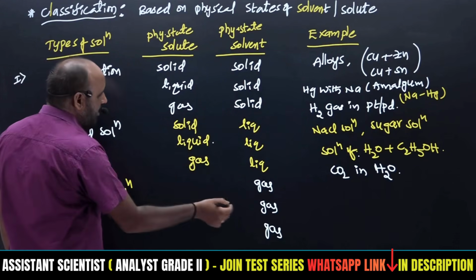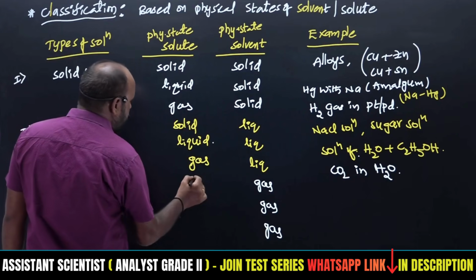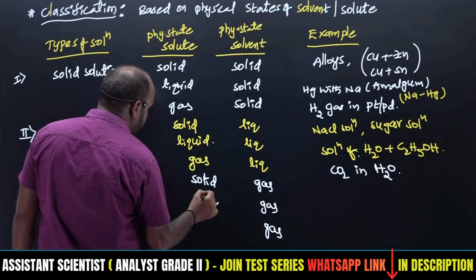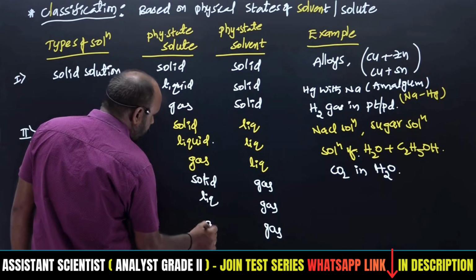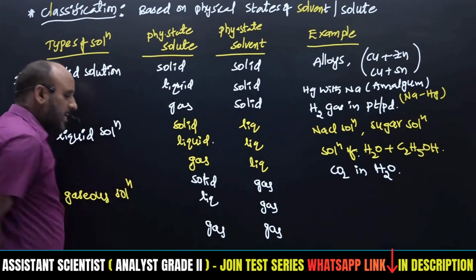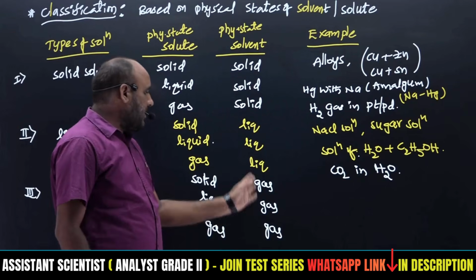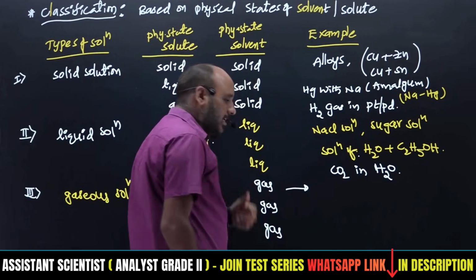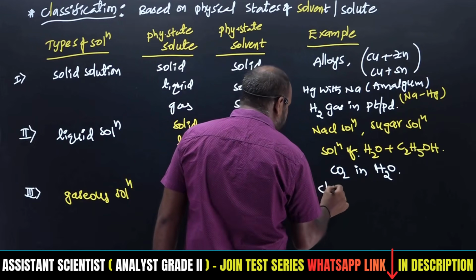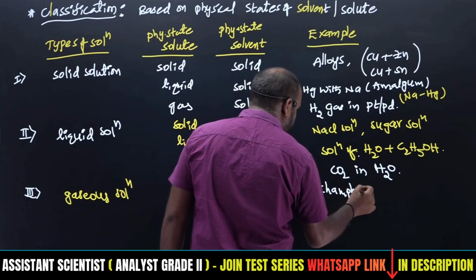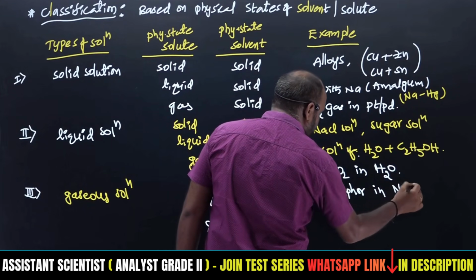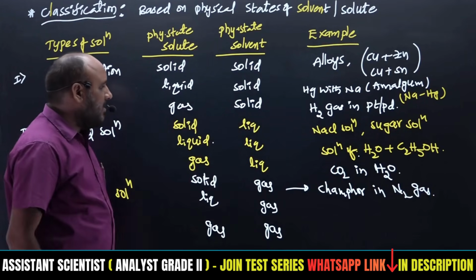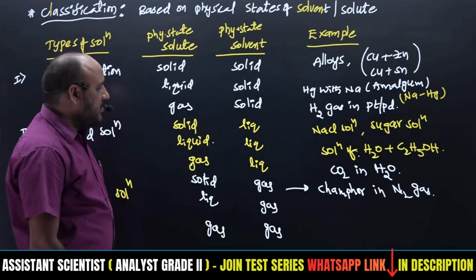Here the minor component is what? Again we have to take solid, then liquid, then gases, right? Solid in gas, where the major component is gas only. So the example will be camphor, which is a solid, present in nitrogen gas. A small amount of camphor dissolved or present in nitrogen gas, right?